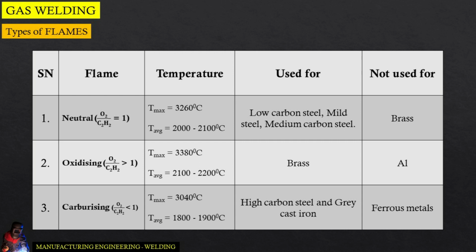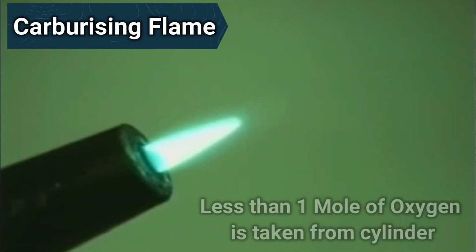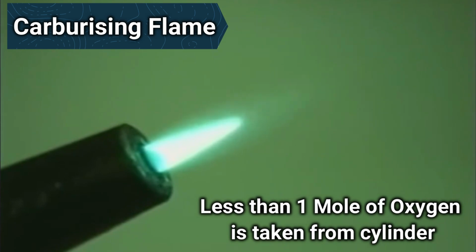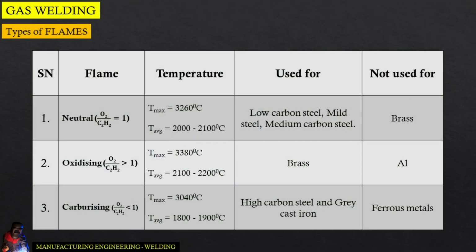And last but not the least, we have carburizing flame. In case of carburizing flame, the oxygen to acetylene ratio is lesser than 1. That means lesser than 1 mole of oxygen is fetched from the cylinder and the rest of the oxygen is taken from